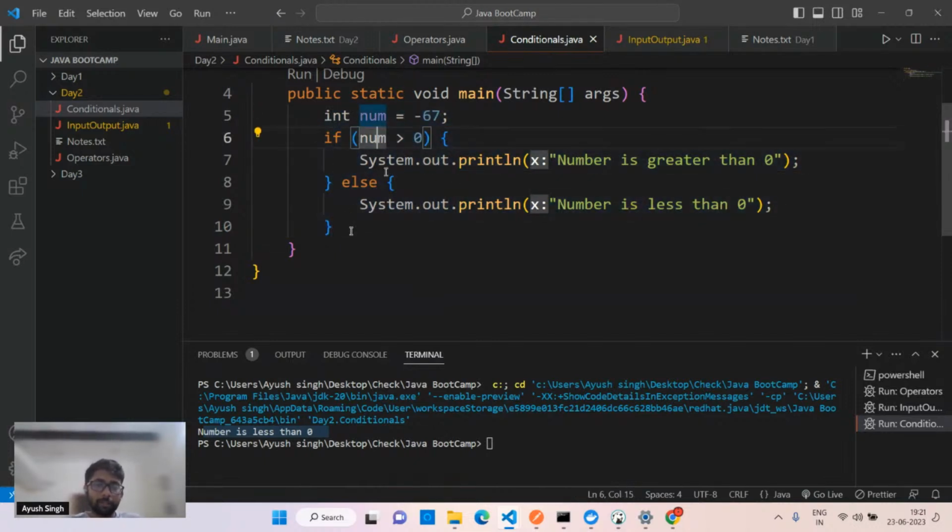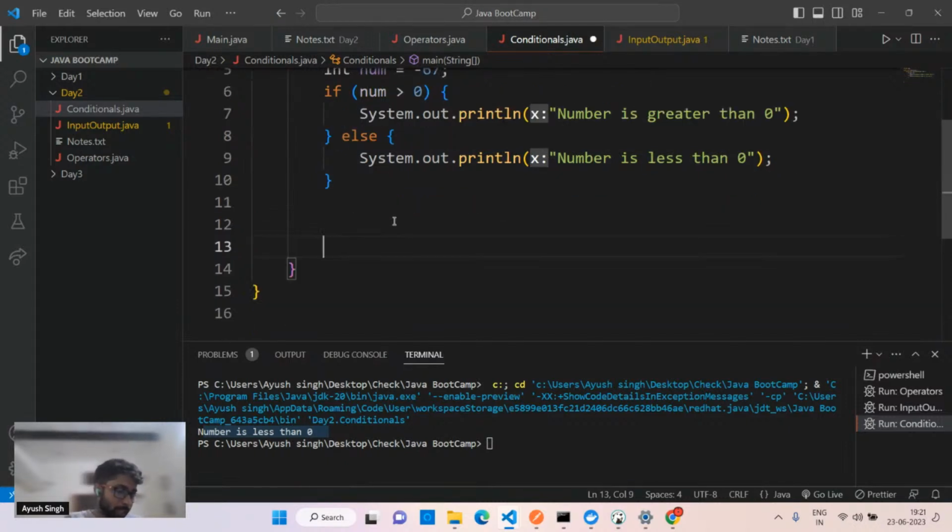We can see it with the if else if as well. I'll show you that. Any doubt in here? You can ask. Any doubts till this point? Anyone have any doubt? Okay.